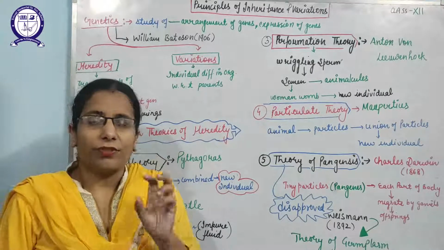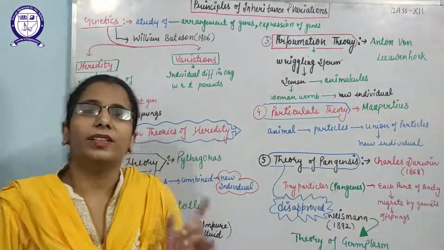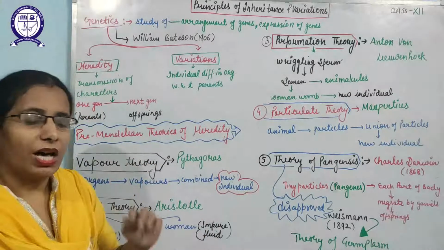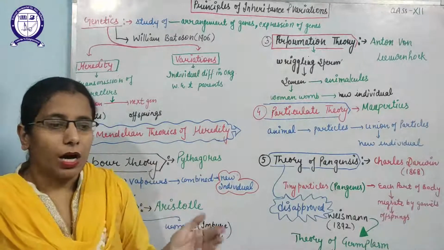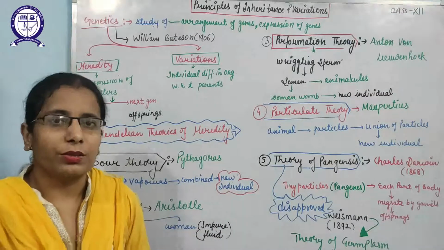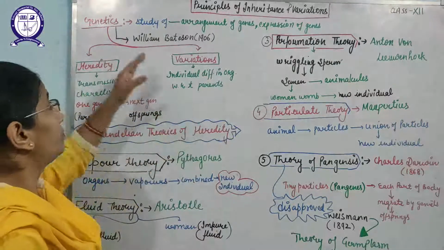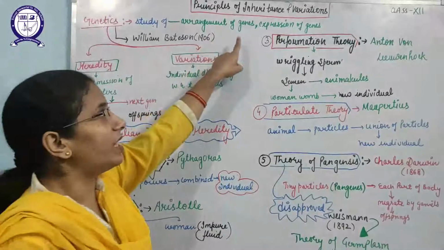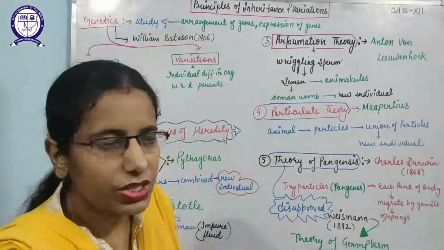Genes are the functional part of the chromosomes, which are made up of DNA and proteins. In this unit, we will study how the genes are arranged in the chromosomes and how these genes express to perform particular functions of the body. This is known as genetics. So in genetics, we will study the arrangement of genes and the expression and functions of the genes.